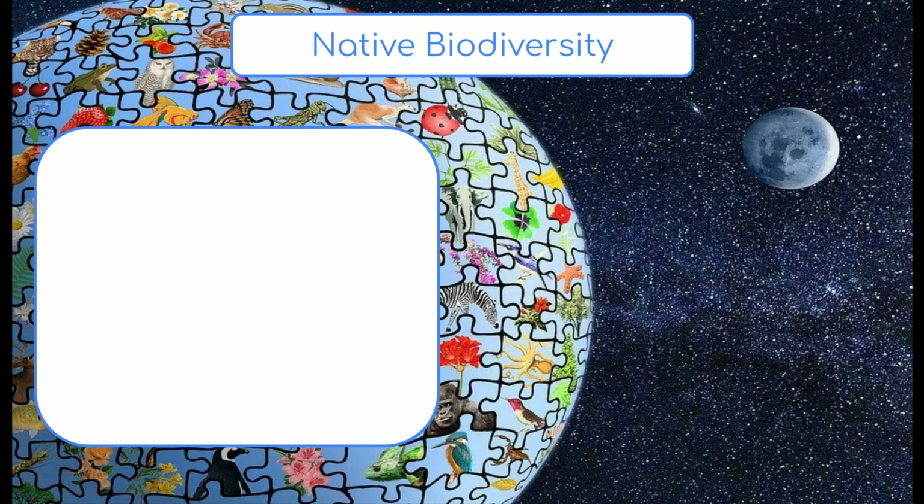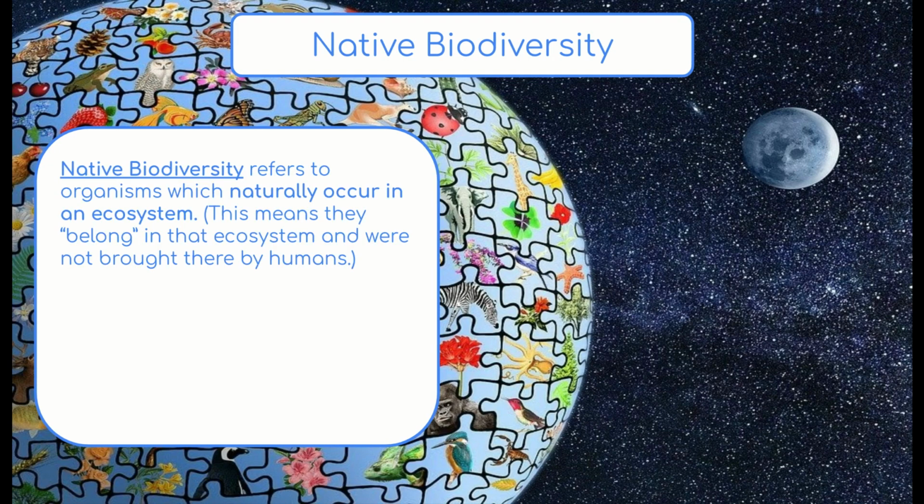So we know what biodiversity is. What do we think of when we hear the word native? What is something that's native? Okay, so native biodiversity is speaking to organisms which are native to or naturally occur within a given ecosystem. This means that those organisms belong there. They were not brought there by humans. That is their natural, native ecosystem.